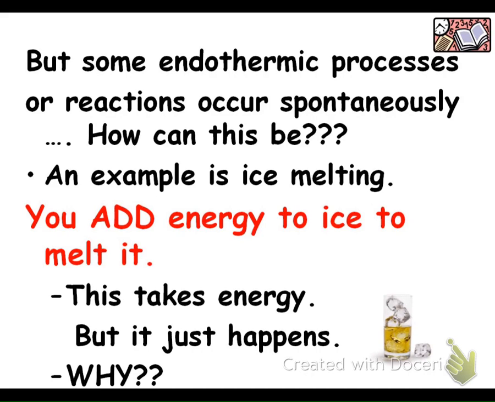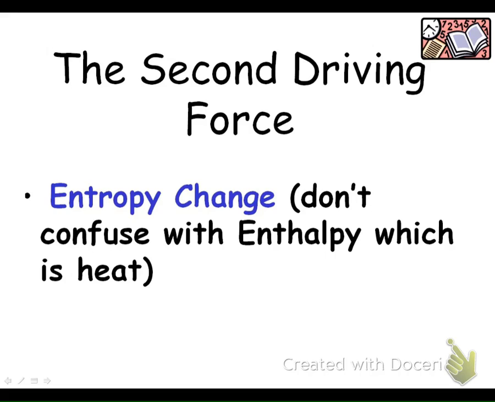So for example, ice: you have to add energy to ice to melt it, and this just happens. It's not like we sit there and use a blow dryer to melt ice. Ice will just melt on its own. And the reason why that happens is the second driving force, which is entropy change. So hopefully you remember entropy from our sodium thiosulfate lab, where entropy is the measure of disorder.